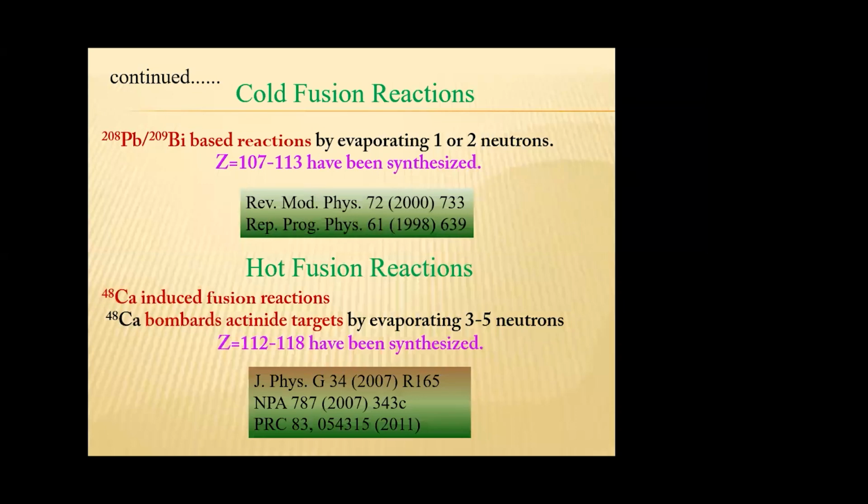Next, hot fusion reaction. It is a 48 calcium induced fusion reaction. Here, actinides, that is Z equal to 89 to Z equal to 99, are used as targets. The reaction is characterized by the evaporation of more than 3 neutrons. The excitation energy involved in this reaction is about 40 to 50 MeV. Using this technique, super heavy elements with Z equal to 112 to 118 have been synthesized.